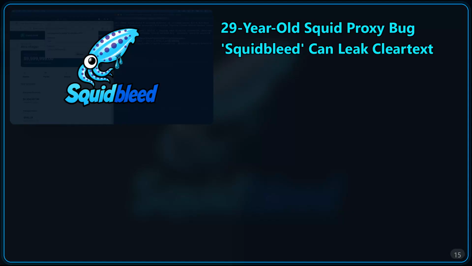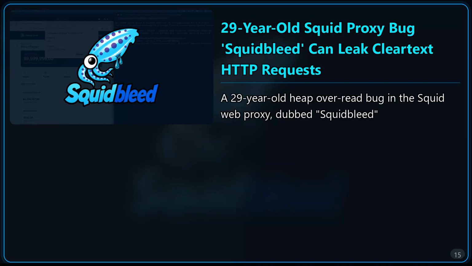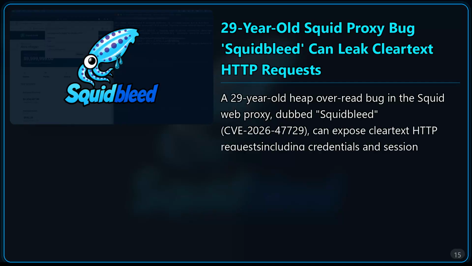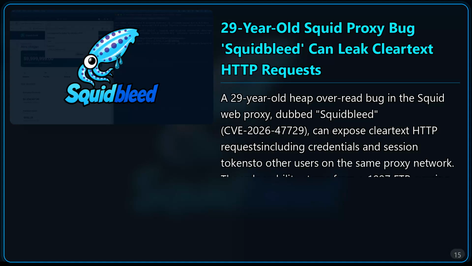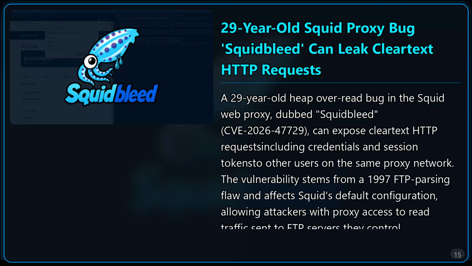29-year-old Squid proxy bug Squidbleed can leak cleartext HTTP requests. A 29-year-old heap overread bug in the Squid web proxy, dubbed Squidbleed, CVE-2026-47729, can expose cleartext HTTP requests including credentials and session tokens to other users on the same proxy network. The vulnerability stems from a 1997 FTP parsing flaw and affects Squid's default configuration, allowing attackers with proxy access to read traffic sent to FTP servers they control.